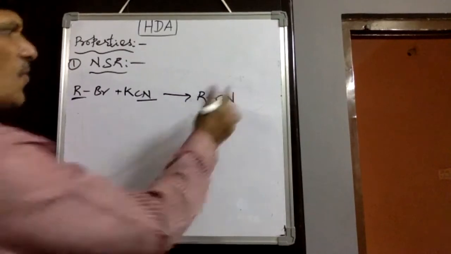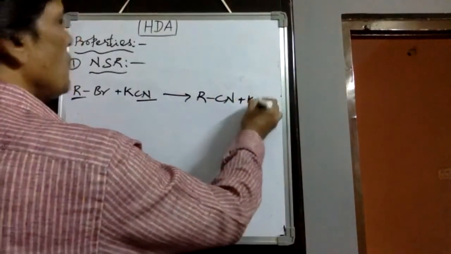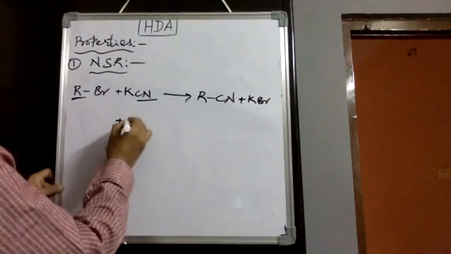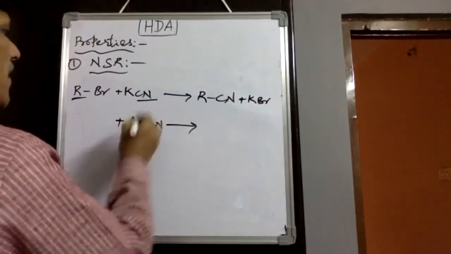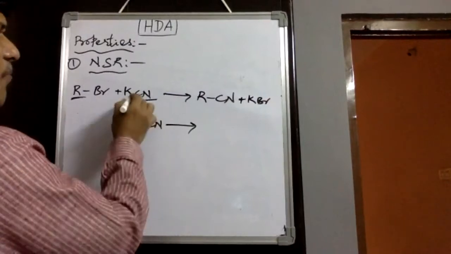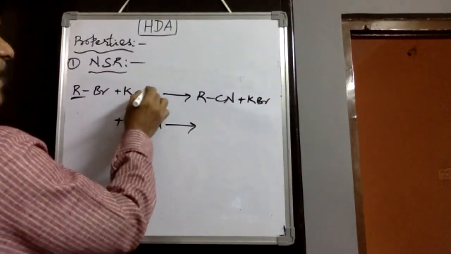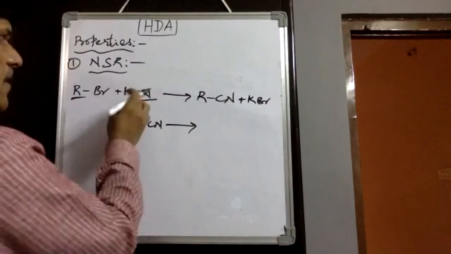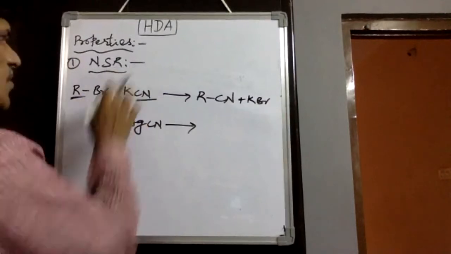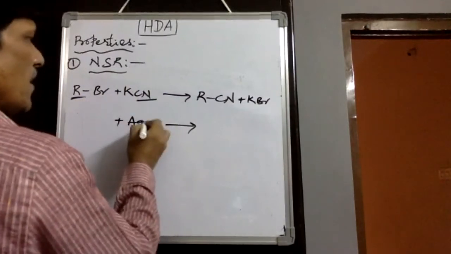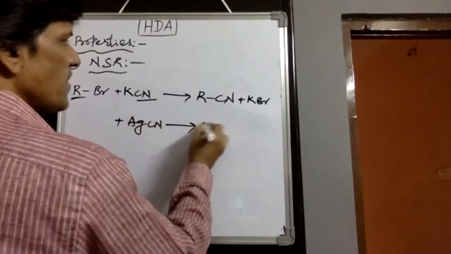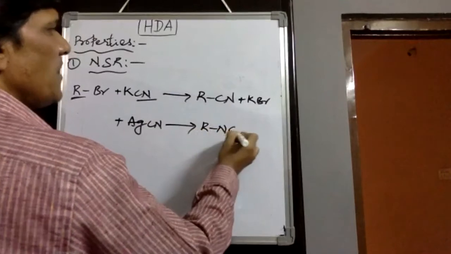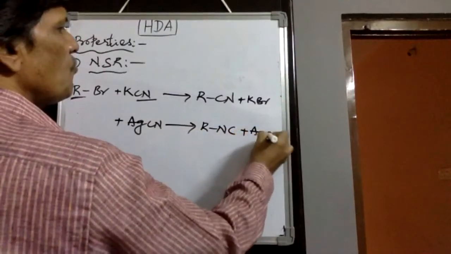Suppose you take silver cyanide: it is a covalent compound, whereas the potassium one is ionic. Ionic means the nitrogen is stronger, and there we observe carbon substituted with bromine. Here the covalent bond exists between silver and cyanide. The substitution happens from the nitrogen side, and isocyanides are produced.